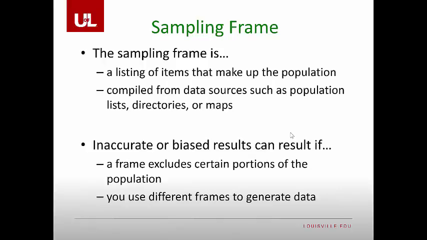Sampling frame is a listing of items that make up the population, compiled from data sources such as population lists, directories, or maps. For example, if we wanted to know some facts about students at the University of Louisville, one thing we could use is the list of students that are in the University of Louisville. Or let's say we want to restrict it to only the members of the College of Business. Then we can look at all of those students who are registered for classes in the College of Business. That would be our sampling frame.